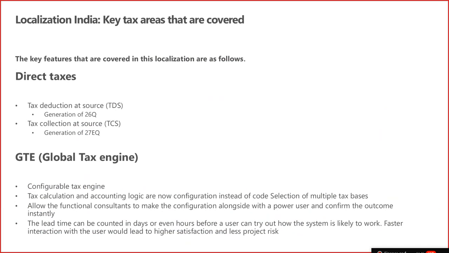Now, in this particular slide, we will discuss what features are available, because I'm getting a lot of questions from the market. What is covered, what is not covered, or is there any document available, what is available in the localization. So first of all, after this session, we will share one PDF document which covers the scope. This document will also be published shortly, where the complete scope document will be there. It will highlight what features are covered in the application and what is available for the user.